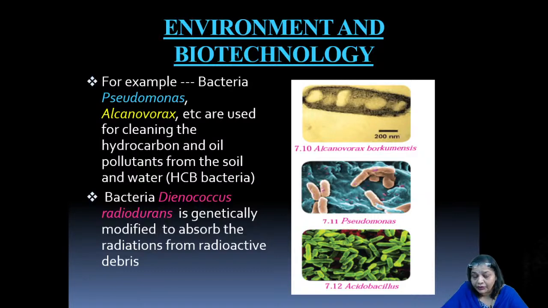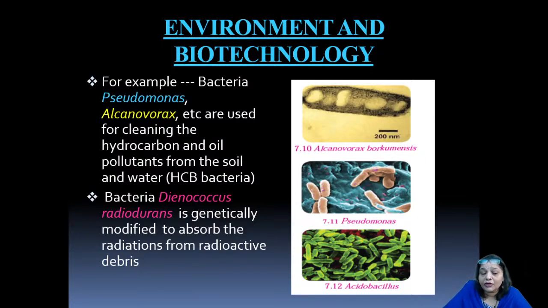You must have heard about the hydrocarbonoclastic bacteria, right? So these clean up the oil spills on the water bodies. Not only that, even the oil spilled in the soil can be cleaned away by these microorganisms.